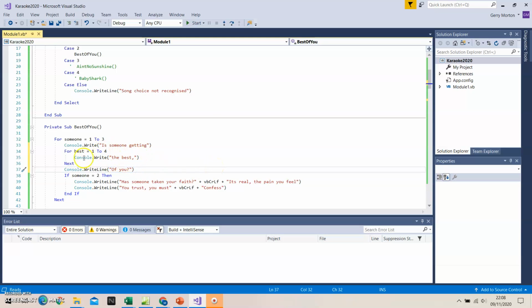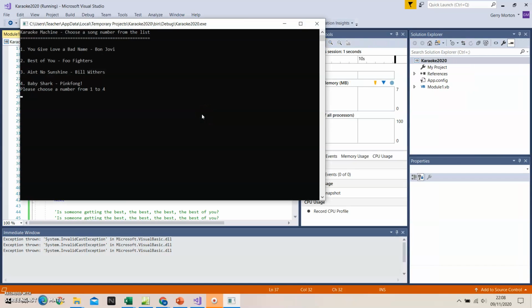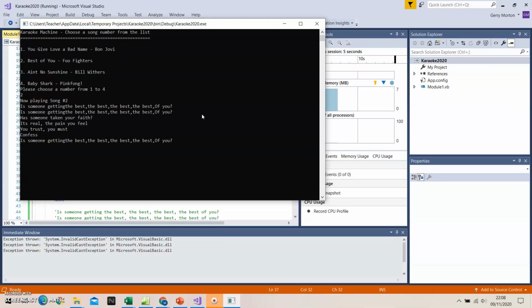So what I'm doing now is I'm using a nested loop. My someone, 1 to 3, is the outside loop, and my best 1 to 4 is the inside loop. Let's have a look at what it looks like. So if I press 2 here, you can see that it does sort of work.